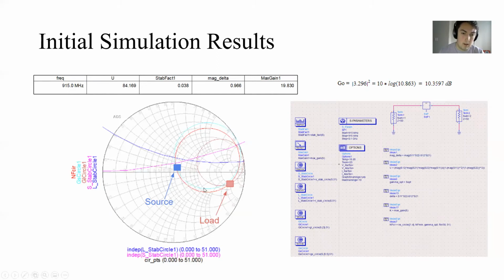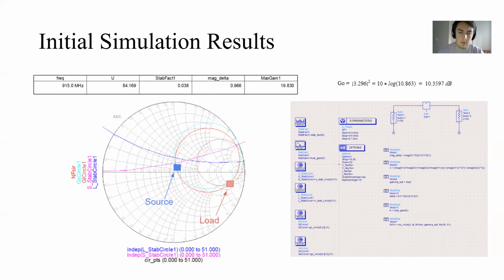I then have my gain load circle, which is this brown circle here, which represents 3 dB, as I mentioned earlier. And then I have my two stability circles. My source stability circle is the pink, and my load stability circle is my dark blue.